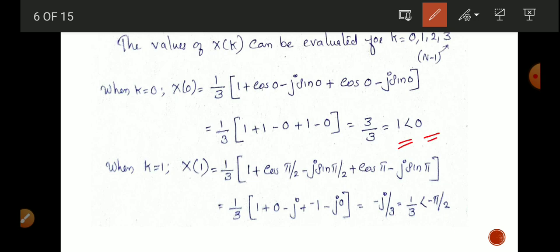So angle 0. When k equal to 1, x of 1 equals 1 by 3 into 1 plus cos pi by 2 minus j sin pi by 2 plus cos pi minus j sin pi. Here we are substituting k equal to 1 in equation number 1. Then we get 1 by 3 into 1 plus 0 minus j minus 1 minus j 0, which equals minus j by 3. In this, the magnitude is 1 by 3 and the angle is minus pi by 2.